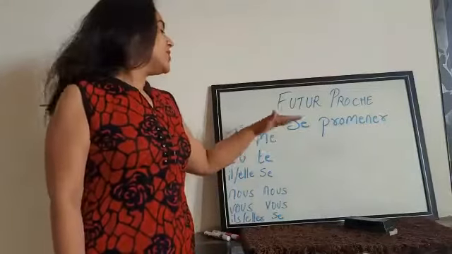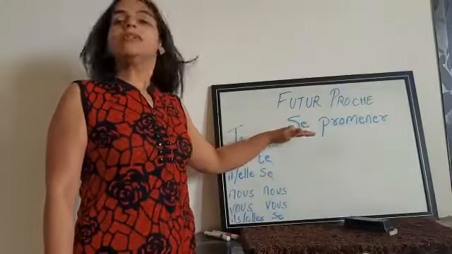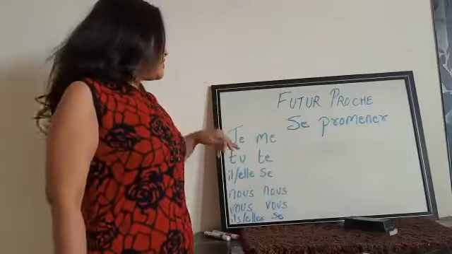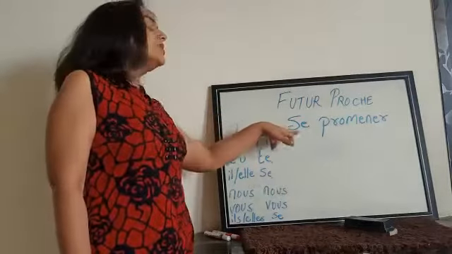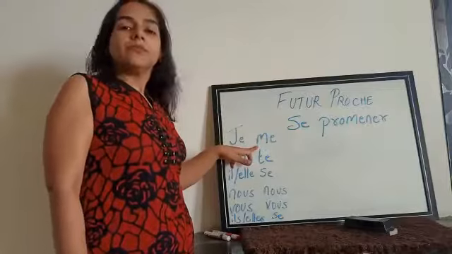The changes are: with je, se becomes me, or m' if the verb begins with a vowel.